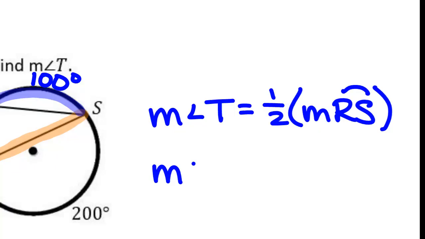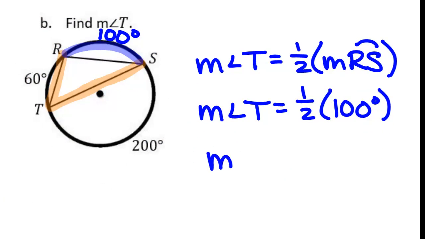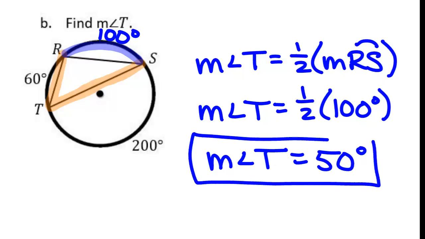And arc RS, we figured out just a moment ago, is how big? 100 degrees. So how big is angle T? 50, yes. Very nicely done.